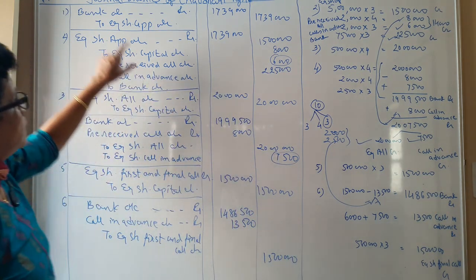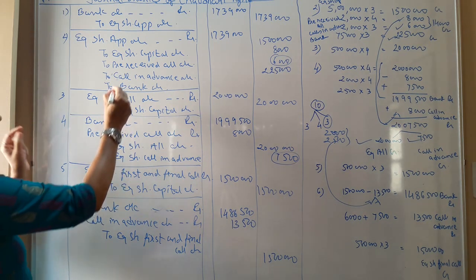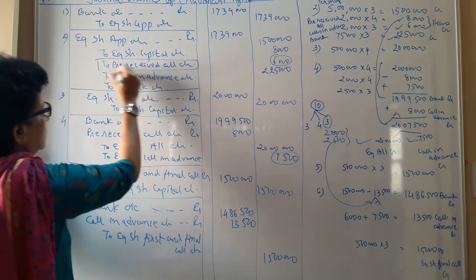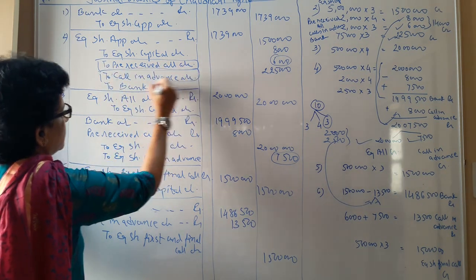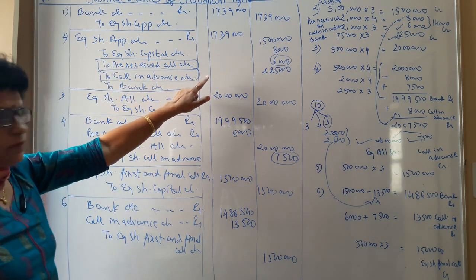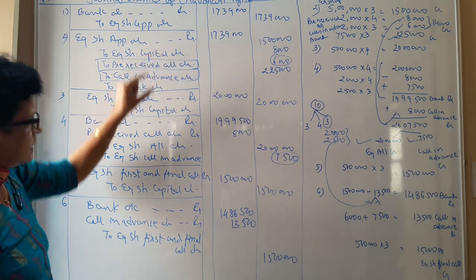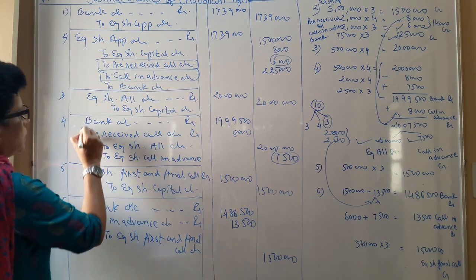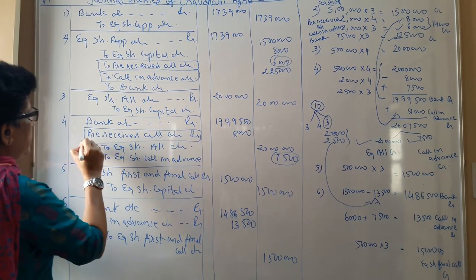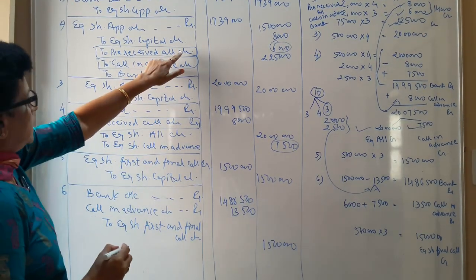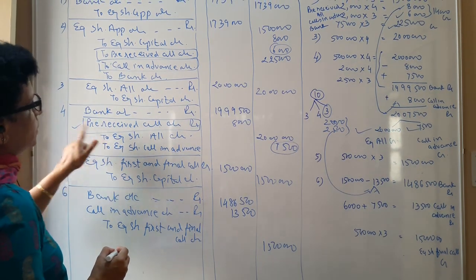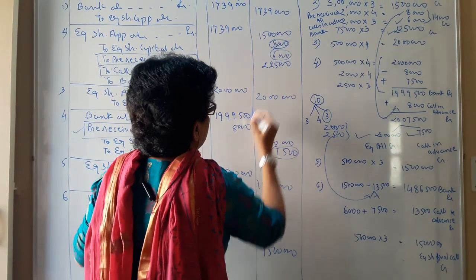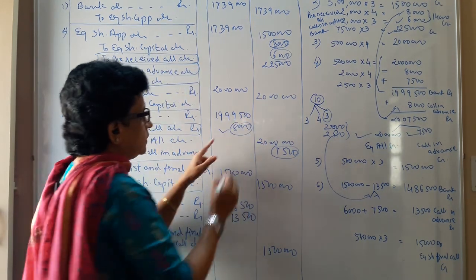In this manner, call in advance is your income, and the income is to be treated as a credit balance, credit all income. And as and when you require that money at that particular call, you have to debit that income. So here you have credited, here you have debited. So this 8,000 that you credited, that 8,000 you have utilized.